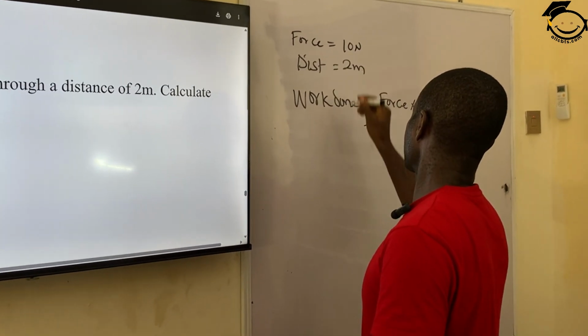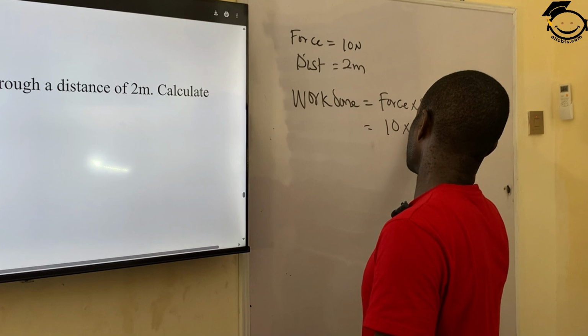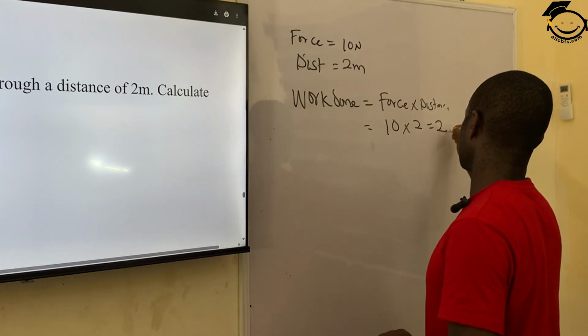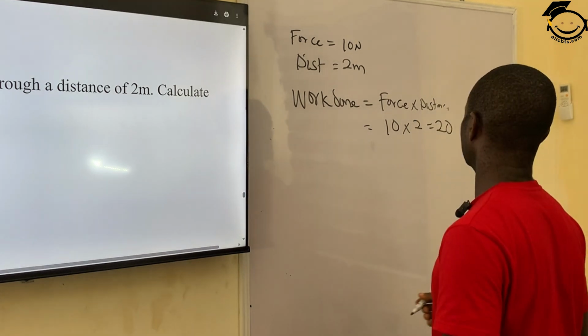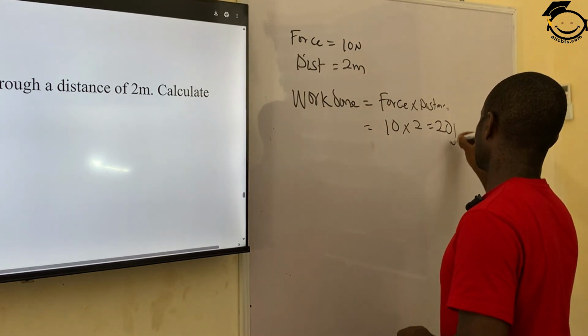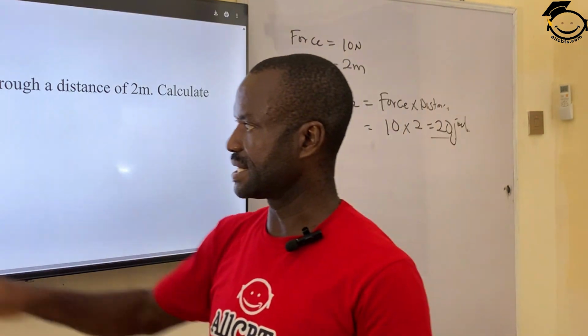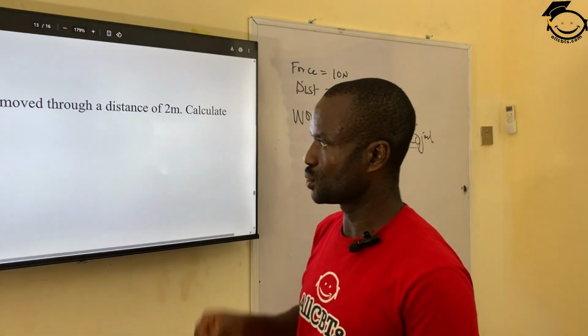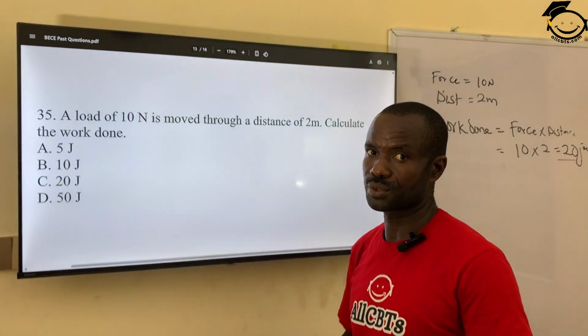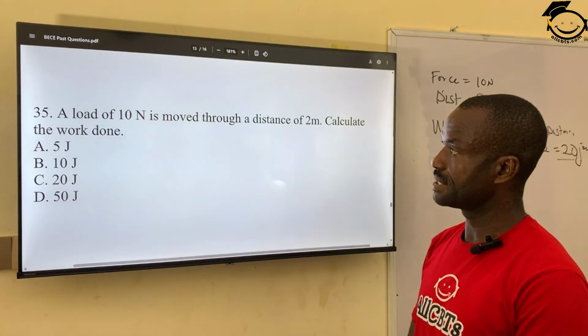So force is 10 times 2, that gives you 20 joules. 2 times 10, 20 joules. So the correct answer is C, 20 joules.